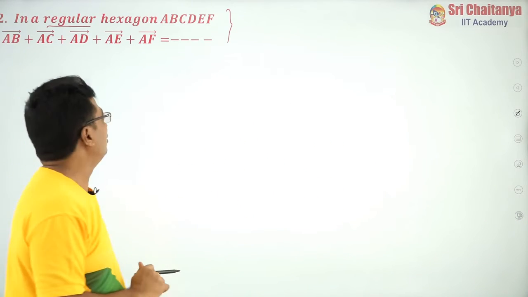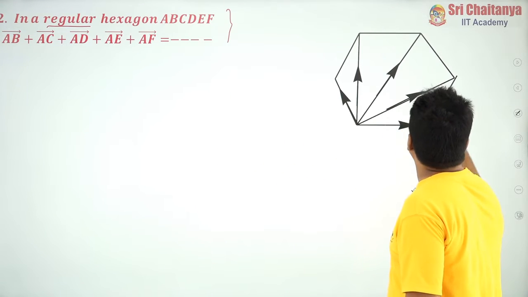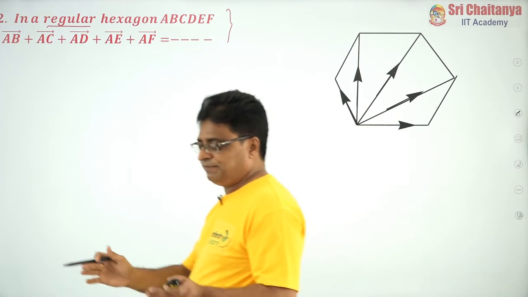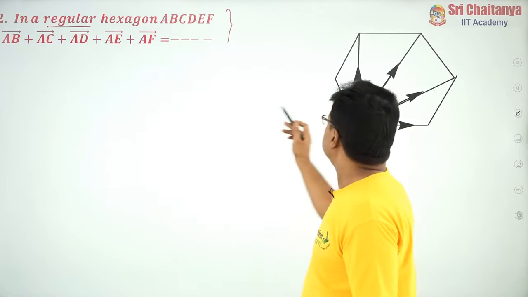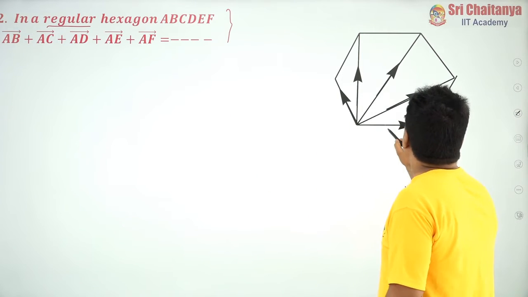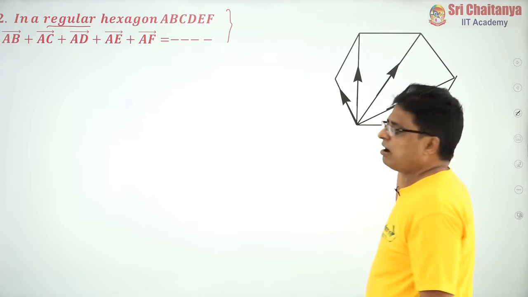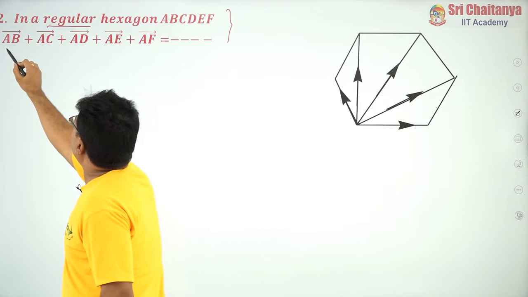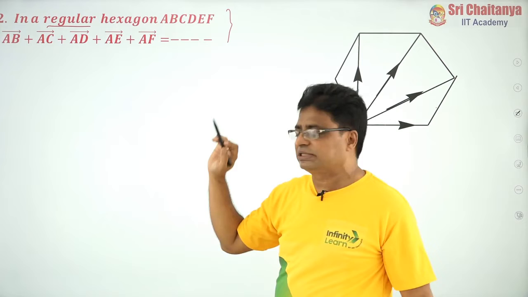Okay. So, this is the hexagon. How many sides are there? 1, 2, 3, 4, 5, 6. If a polygon has 6 sides, then that polygon is called a hexagon. Since it is a regular hexagon, this length is equal to this length and this length, all are the same. So, here try to understand the problem. What is AB bar plus AC bar plus AD bar plus AE bar plus AF bar, that they are asking.